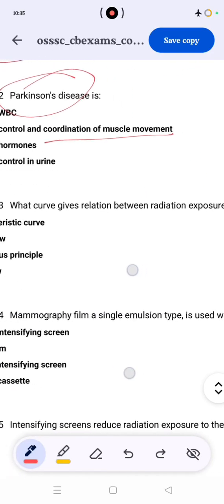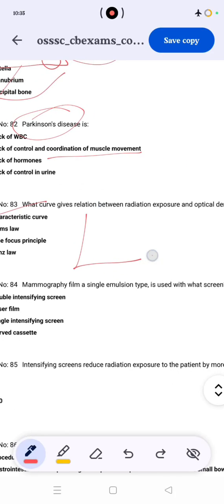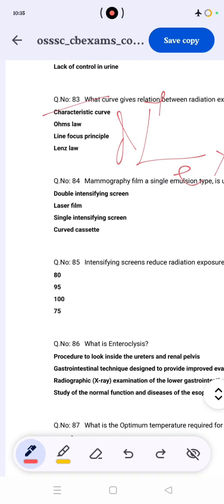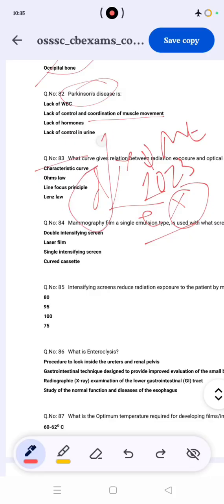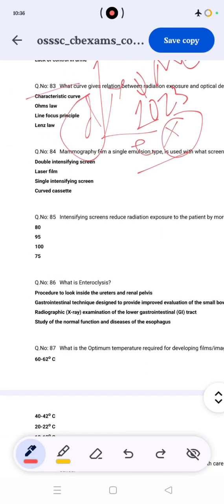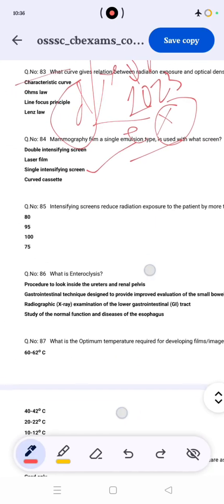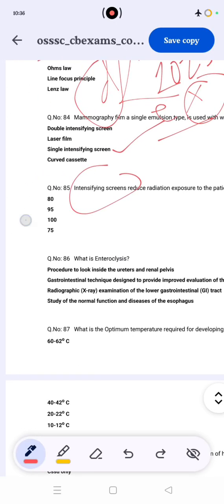The curve showing the relation between radiation exposure and optical density is the characteristic curve. X and Y are exposure and density. This was a most important question last year. In 2023 DMR asked: X axis exposure and Y axis density is the characteristic curve. Then, for mammographic film with single emission type, which screen is used? Double intensity or single intensity screen.